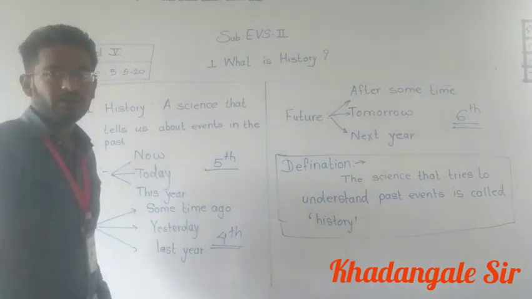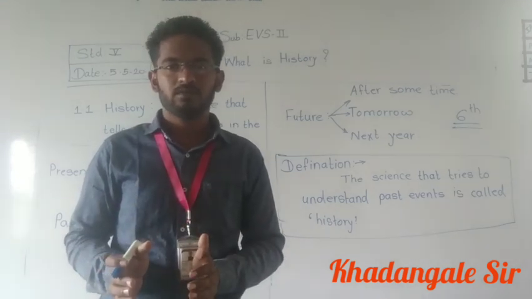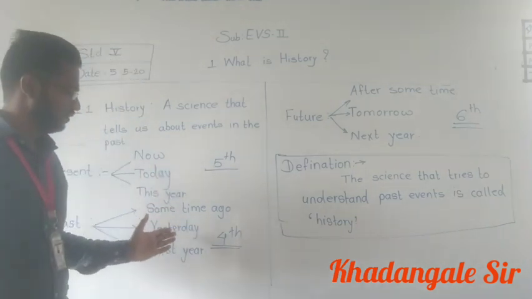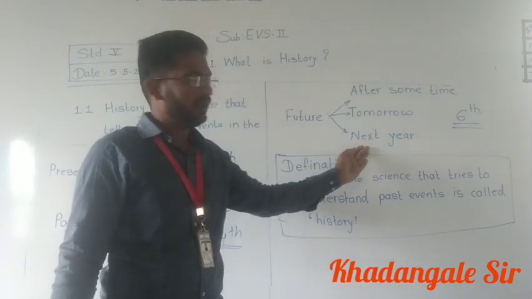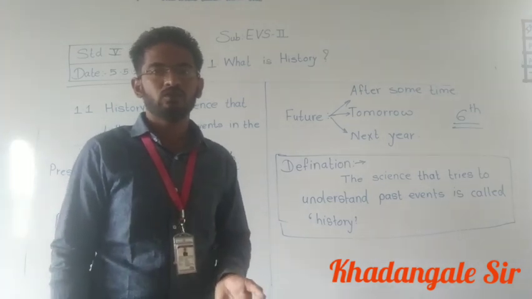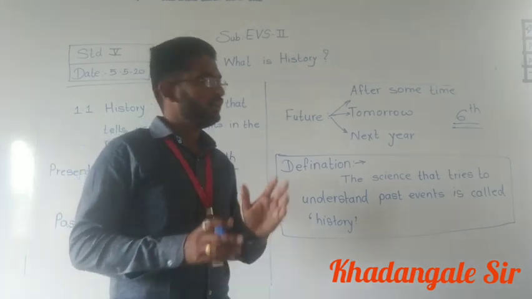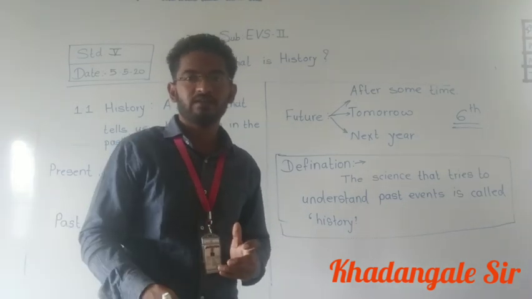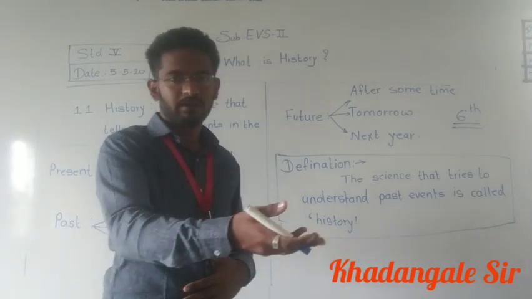In that we learned about time, and which words we use for time. Those words were like this: now, today, this year, some time ago, yesterday, last year, after some time, tomorrow, next year. Like these words we use to show time, so by this we are measuring time. We have seen how time shows us past tense, present tense and future tense, meaning past time, present time and future time.